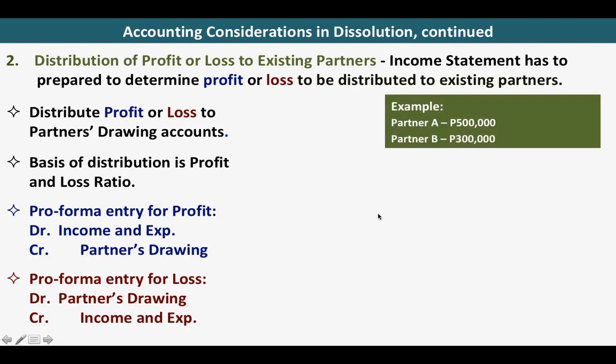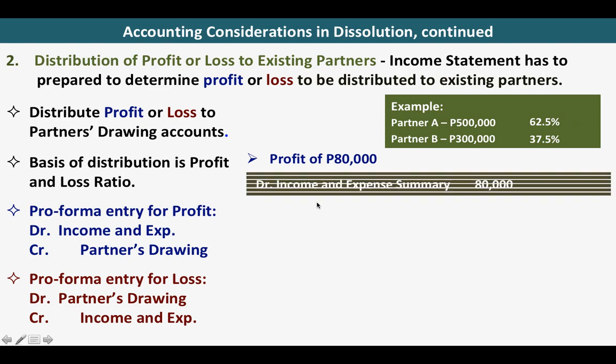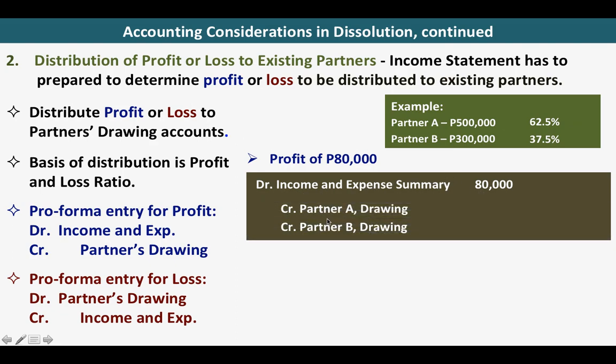Okay, so let us use the same example. If there's a profit of 80,000, then it has to be distributed by debiting income and expense summary of 80,000 and then crediting the partner A drawing and partner B drawing using the profit and loss ratio of 62.5% and 37.5%. You will have this distribution.